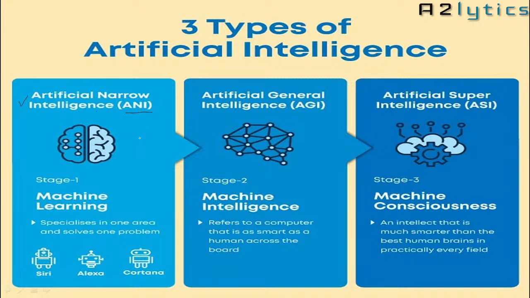Because a human being is expert in multiple domains. A human can work in multiple domains. He knows multiple domains. He works in multiple fields. So in the artificial narrow intelligence type, we want to make the machine expert in one of the domains, not in all.